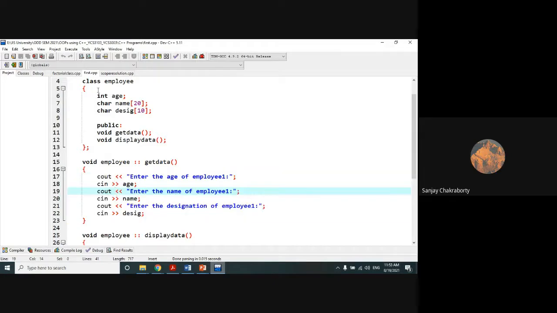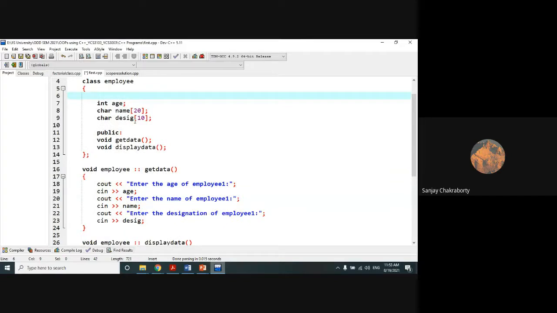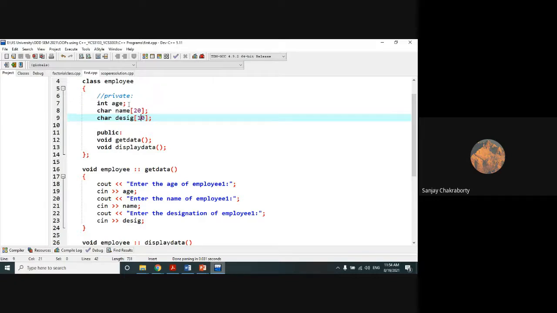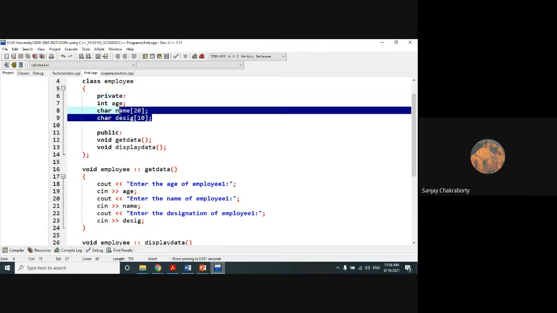If you define private here in such a way, the same thing happens. There is no change in the output. Why? Because in C++, if you don't use the private keyword explicitly, by default it will be considered private. You may use it, you may not use it. This private keyword is optional. If you don't use it, it will be considered private by default.